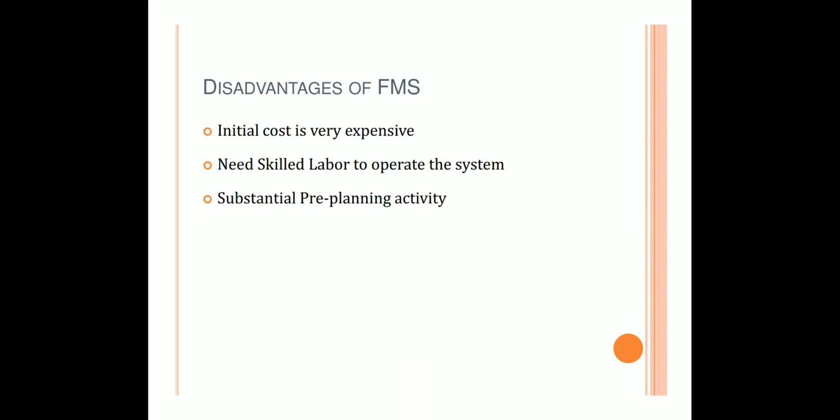Now, some disadvantages of flexible manufacturing system. Initial cost is very expensive because it is an automated system. You need skilled labor to operate the system and substantial pre-planning activity. These are the disadvantages of flexible manufacturing system.